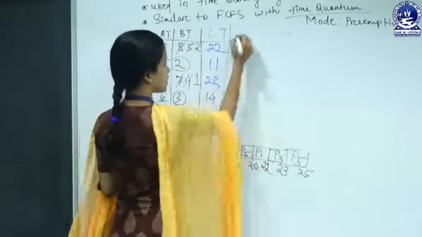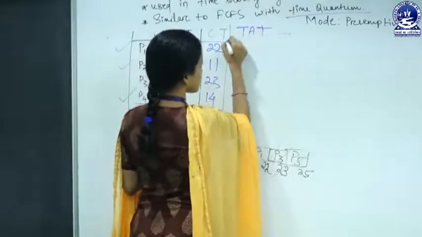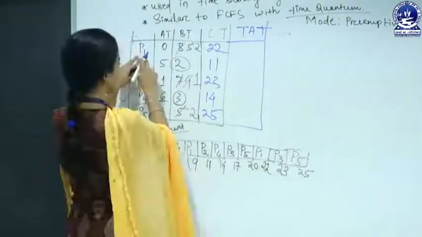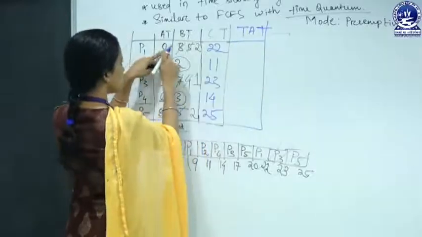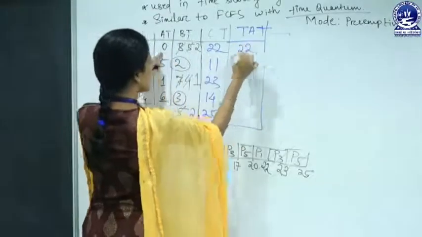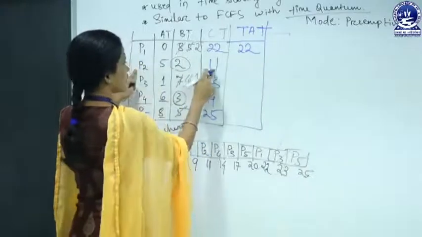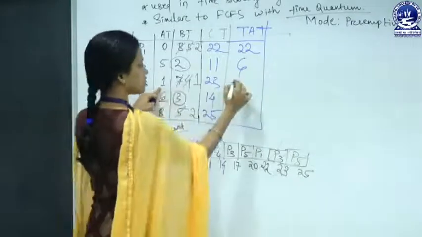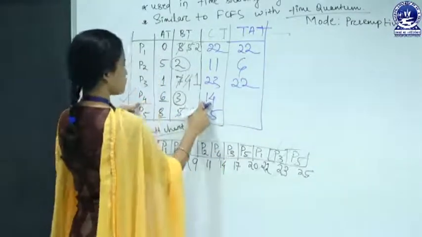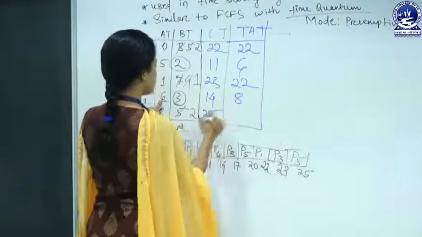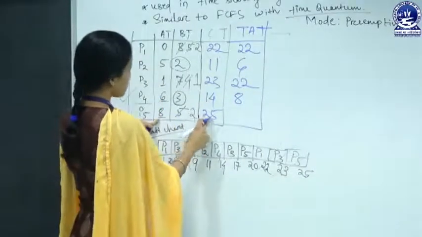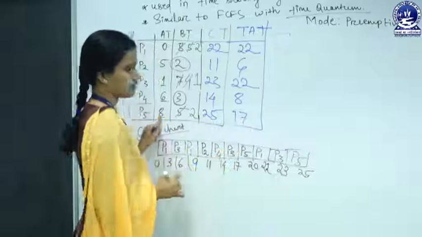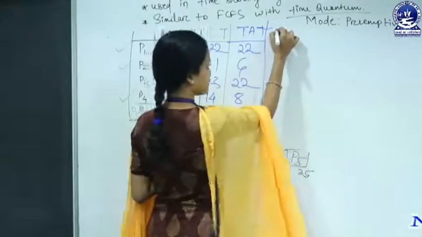Next is turnaround time. Turnaround time means completion time minus arrival time. For P1 turnaround time is 22 minus 0, that is 22, and for P2 11 minus 5, that is 6. For P3 23 minus 1, that is 22. For P4 14 minus 6, 8. For P5 turnaround time would be 25 minus 8, that is 17. Okay, let us find out the waiting time.